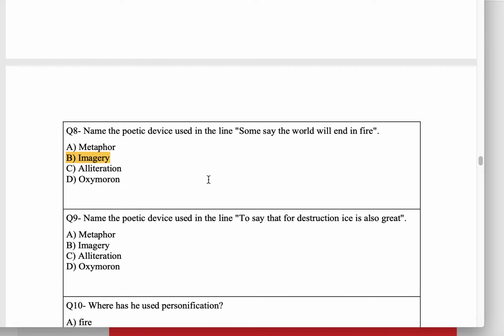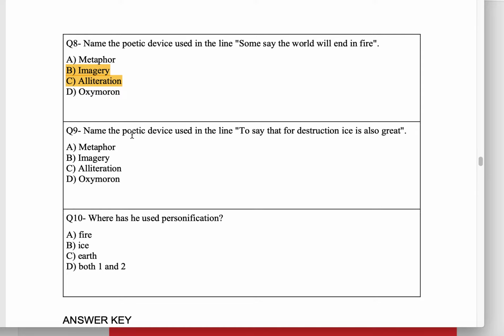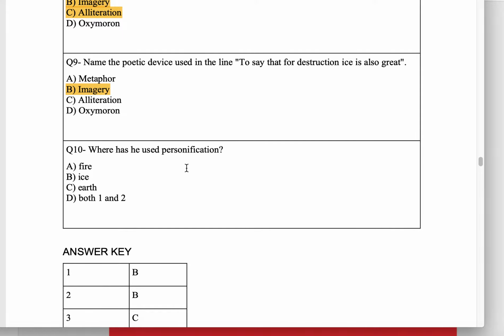Imagery. Very good. Also, some say it has alliteration, so this option can also be considered. Name the poetic device used in the line to say that for destruction ice is also great. Imagery. Okay, very good. Last question.